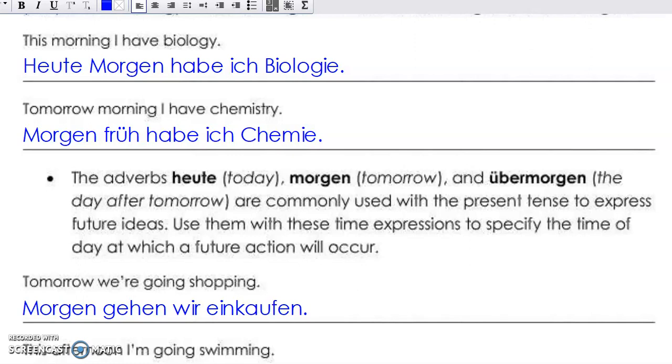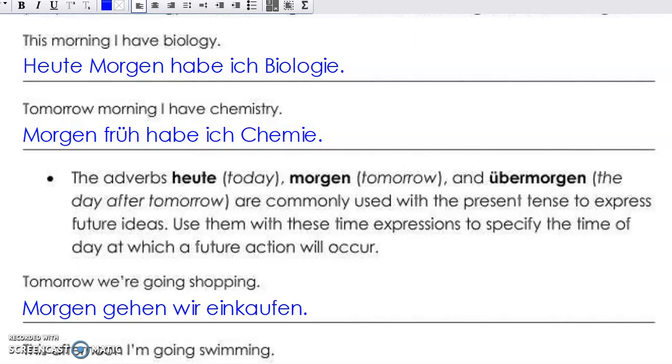We can change the word order up a bit. If we want, we don't have to start with the time expression in German. Our time expressions do sound more natural at the beginning of the sentence. They can also sound perfectly good in the third position of the sentence. Why the third position? Because time expressions like to be close to the beginning of the sentence, not at the end, as is common in English. And our subject and our verb have to be touching each other. So if you start with your subject and your verb is in the second position, the very next position would be the third position, and that's where your time expression would go. So it could be close to the beginning of the sentence.